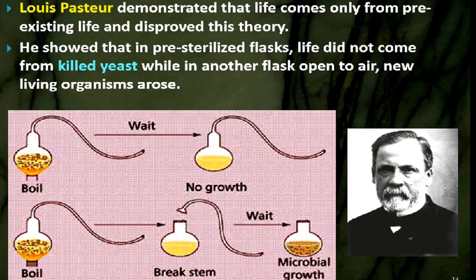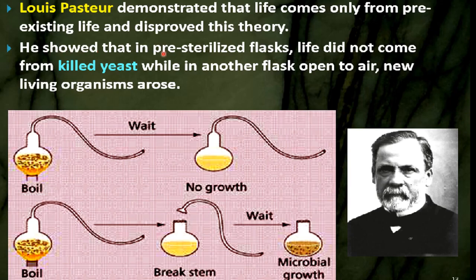But this theory was discarded by Louis Pasteur. Louis Pasteur demonstrated that life comes only from pre-existing life and life cannot originate spontaneously. So he disapproved this theory, the theory of spontaneous generation, on the basis of some experiment.